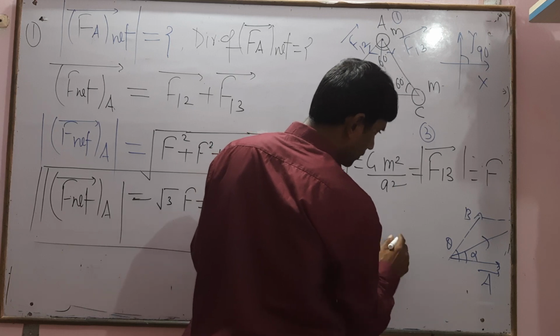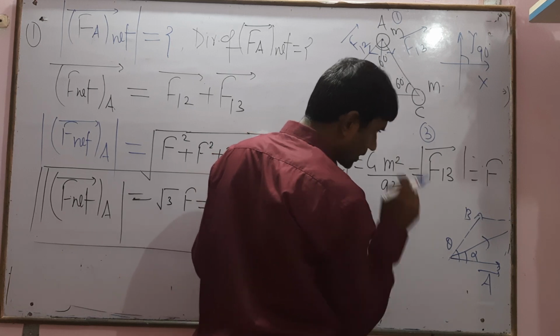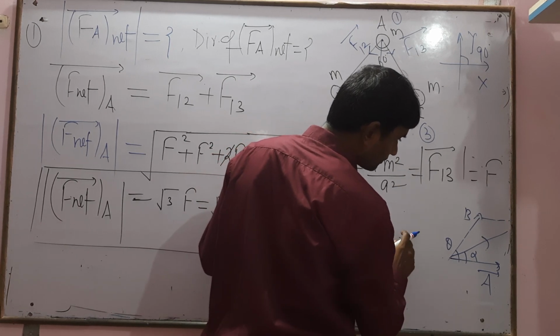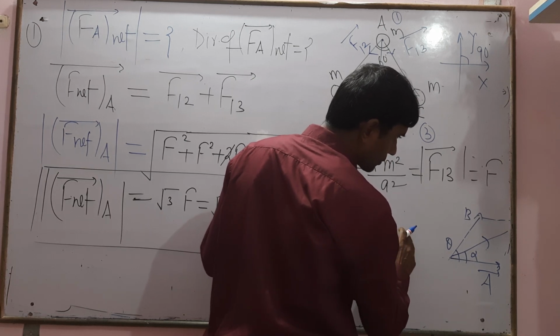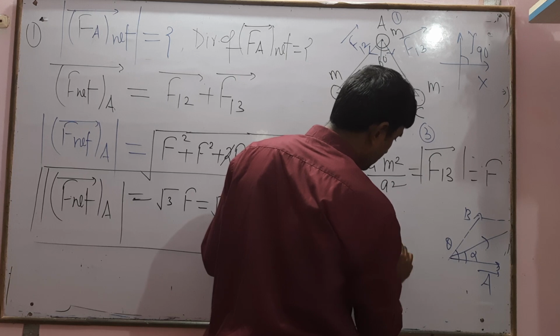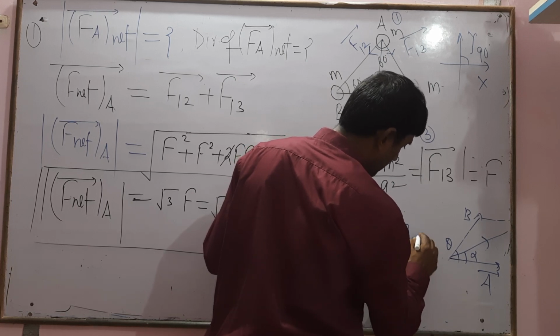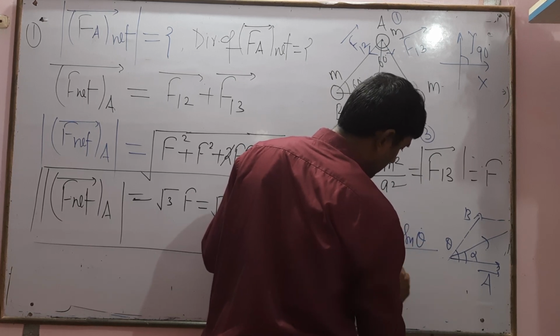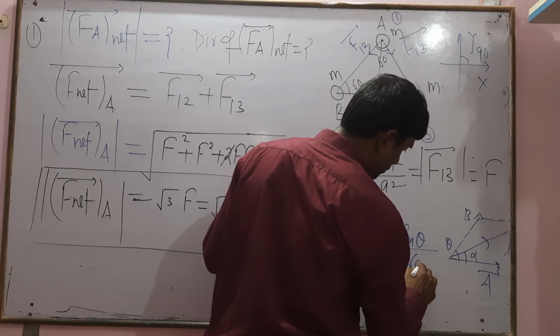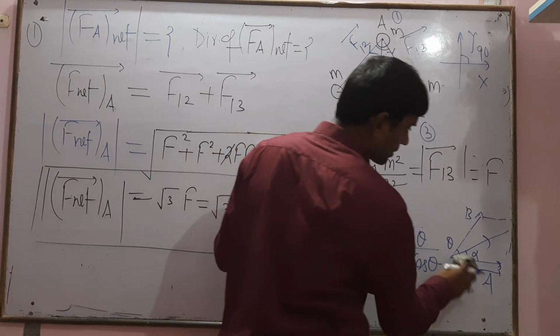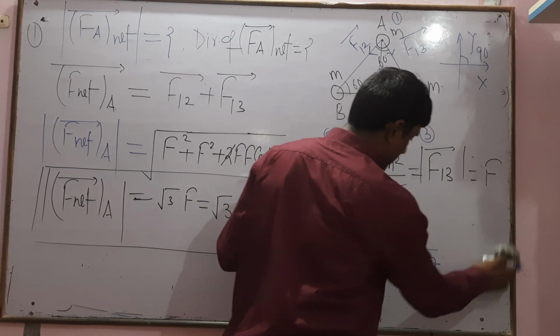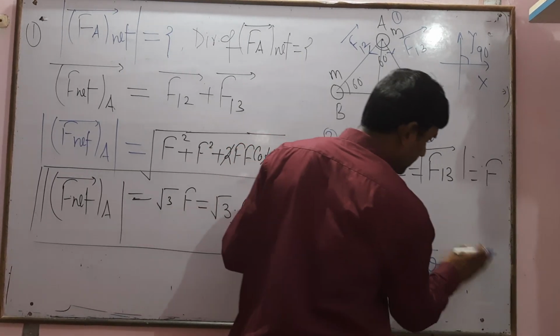Tan alpha equals B sin theta divided by A plus B cos theta.